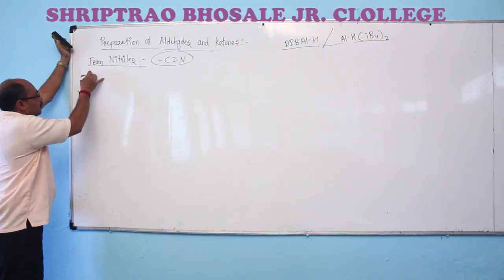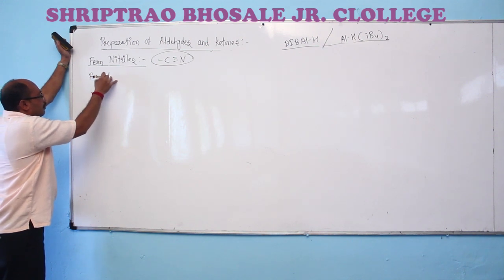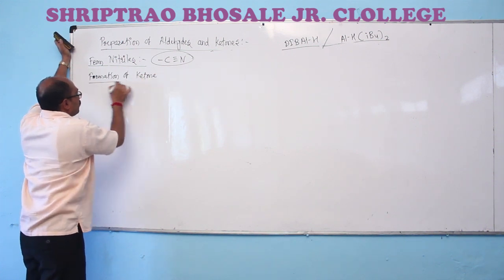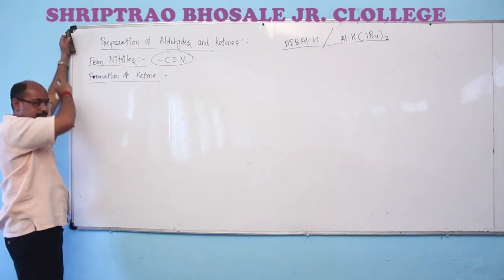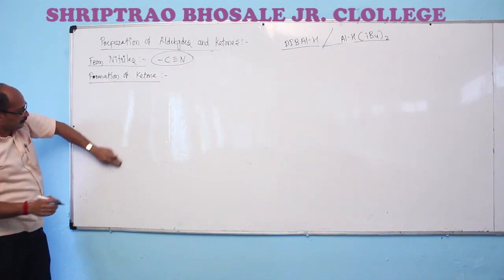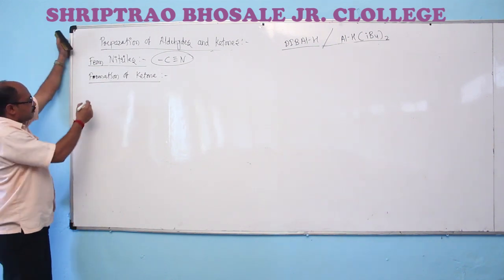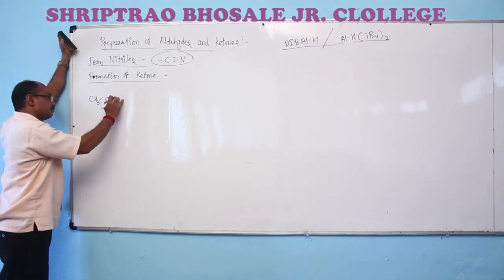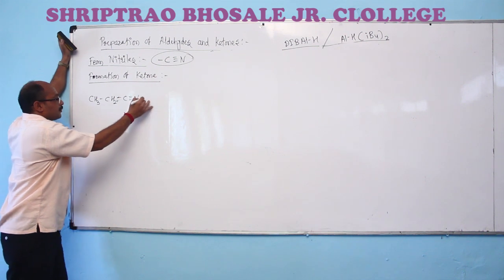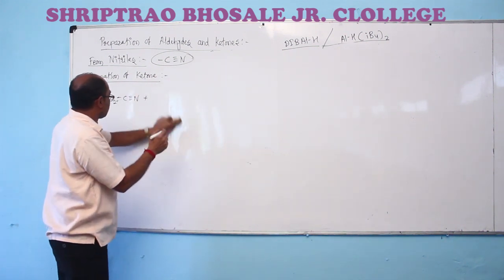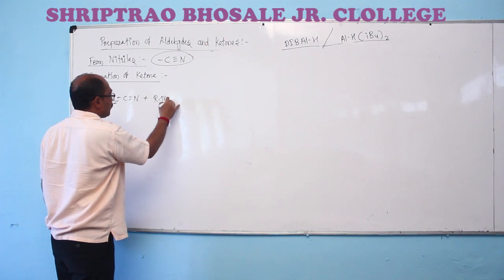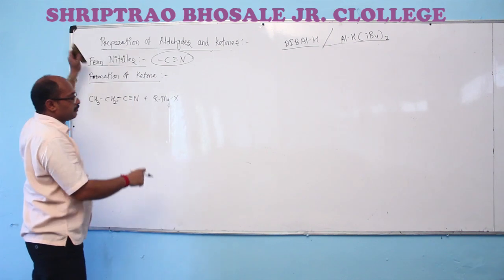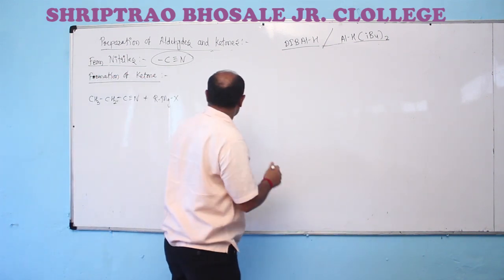Formation of ketone from nitriles: when nitriles are treated with alkyl magnesium halide, or you can say a Grignard reagent, in presence of dry ether.